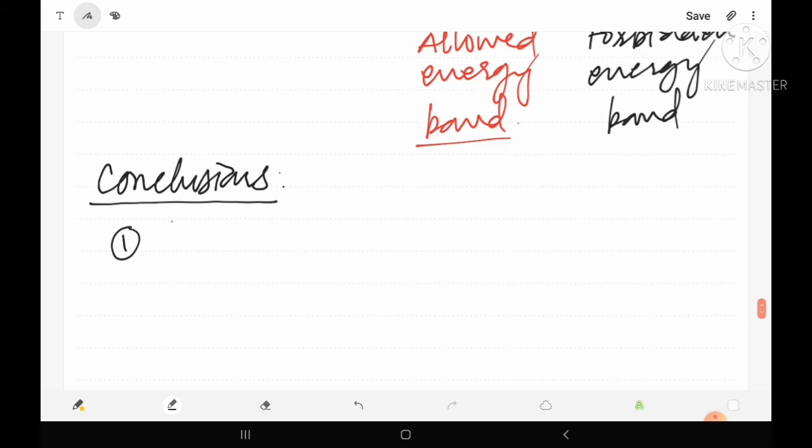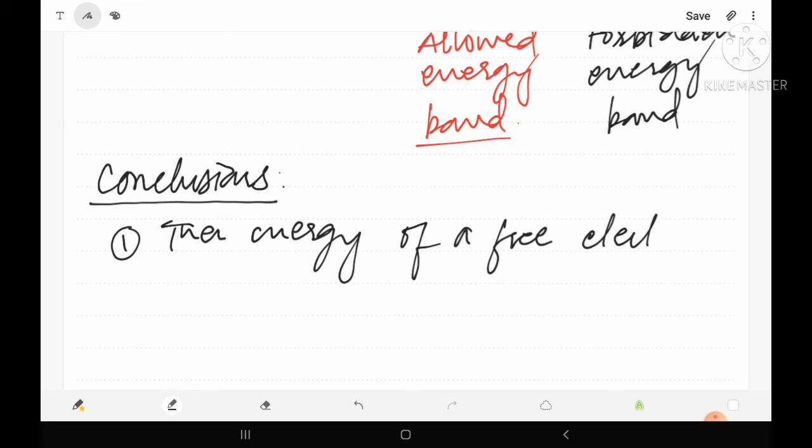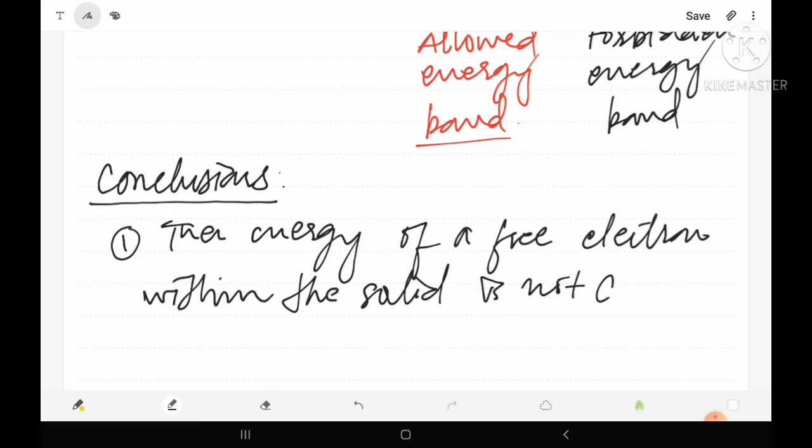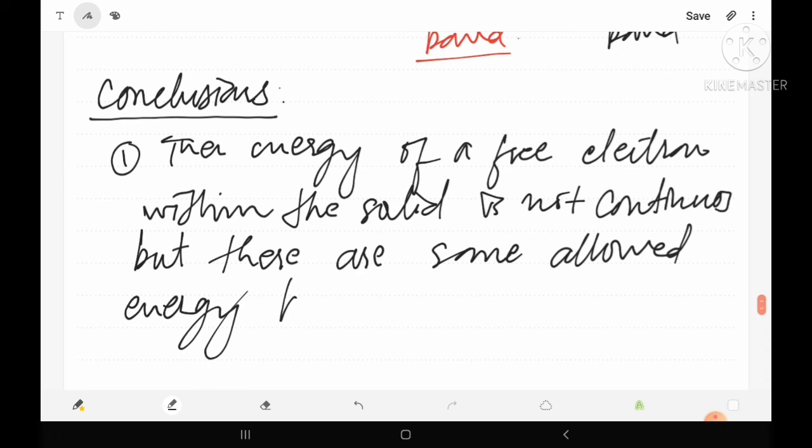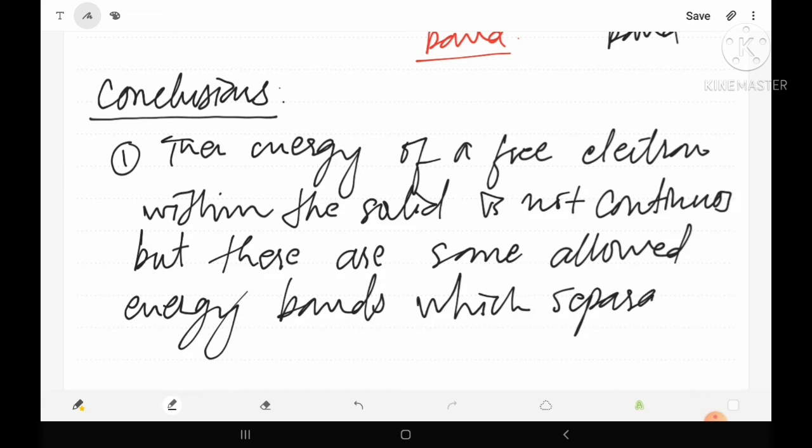So the first observation: the energy of a free electron within the solid is not continuous, but there are some allowed energy bands which are separated by forbidden energy bands.